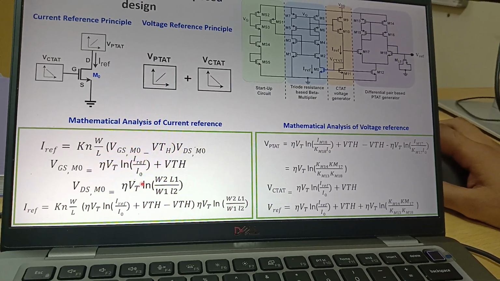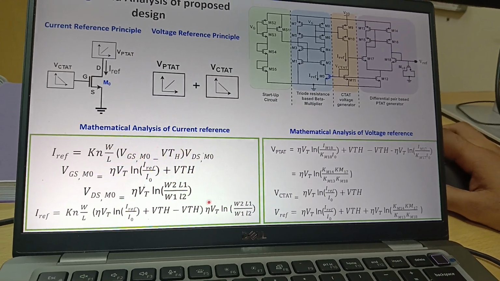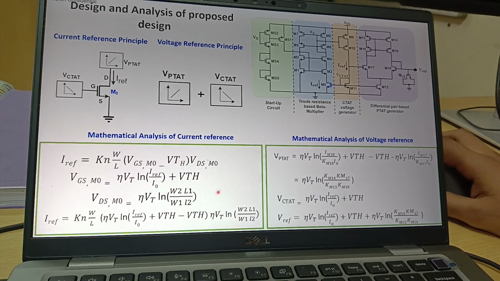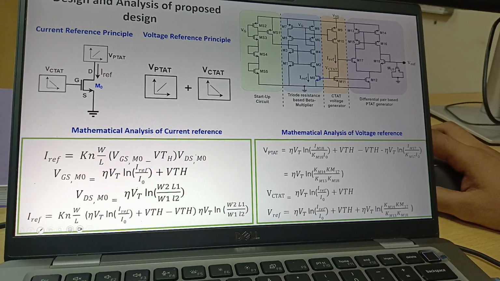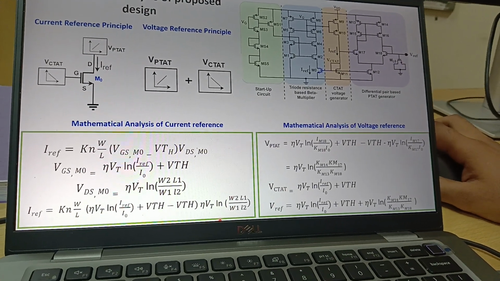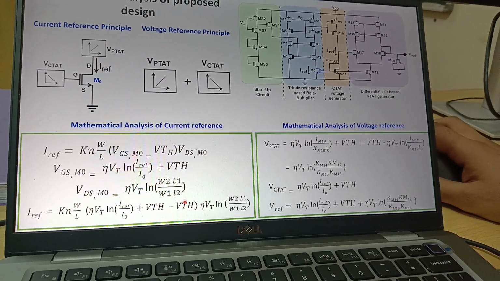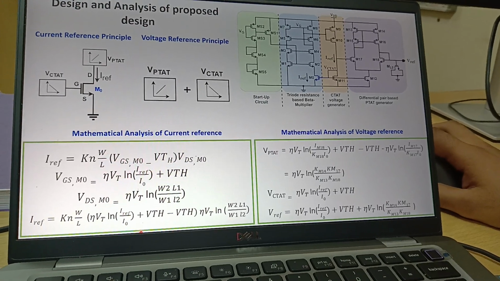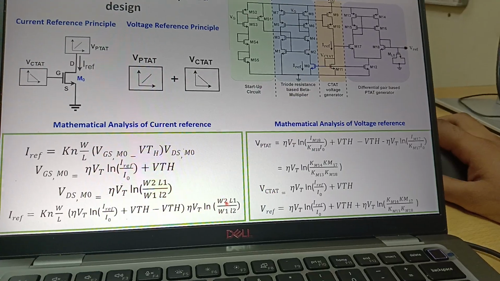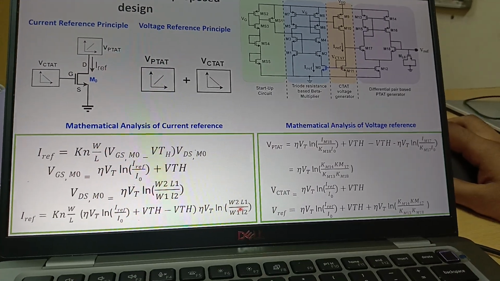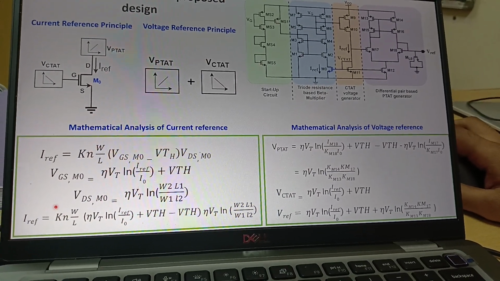As temperature increases, our VDS increases, so this is PTAT in nature. So we put a CTAT voltage and a PTAT voltage into a MOSFET, and the current is given by this expression. We can cancel VTH from here, and the ultimate expression is this. With the help of W/L, which is a design parameter, we are able to achieve a reference current.